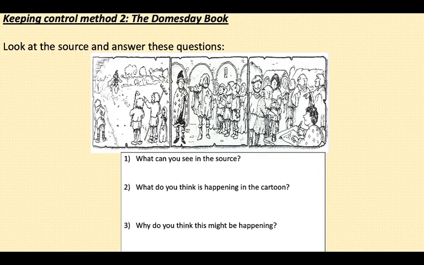Okay. The second method of control that we're going to look at today is the Domesday Book. So what I would like you to do is to have a look at this source and answer these questions. You've got: what can you see in the source, what do you think is happening in the cartoon, and why do you think this might be happening? So just spend no more than a minute analysing that cartoon and picking out what you can see and what you're inferring from it as well.